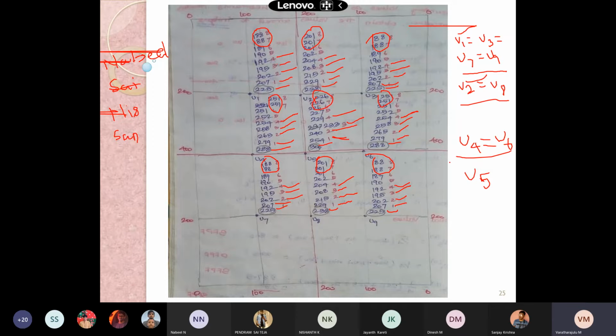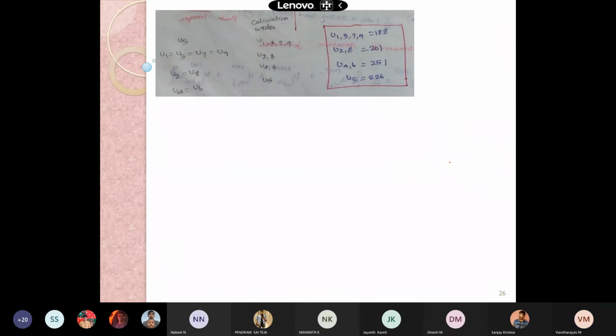So our results are U1, U3, U7 and U9 equal to 188, and U2 and U8 as 208, and U4 and U6 as 251, and U5 is equal to 226. And this is the order you have to follow while calculating your unknowns U1, U2, U4 and U5.